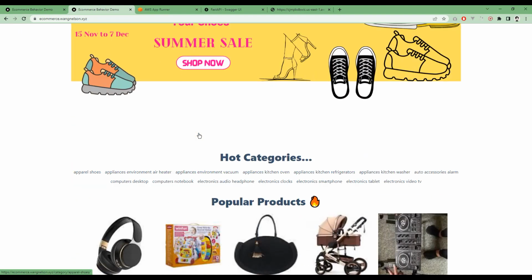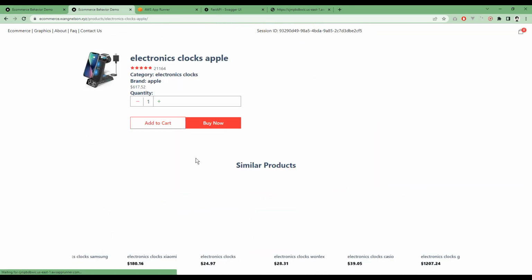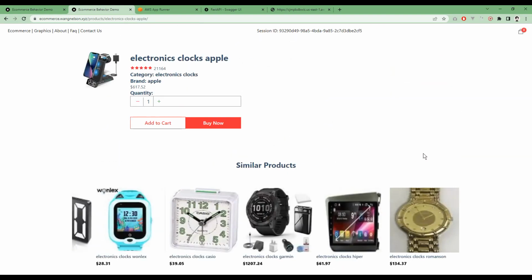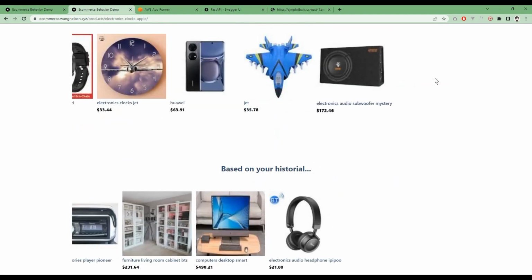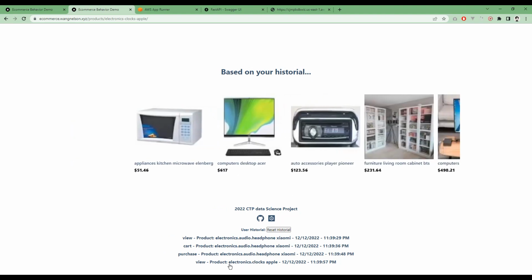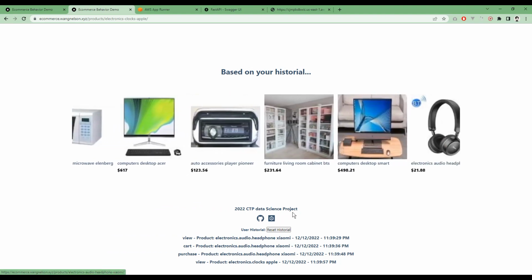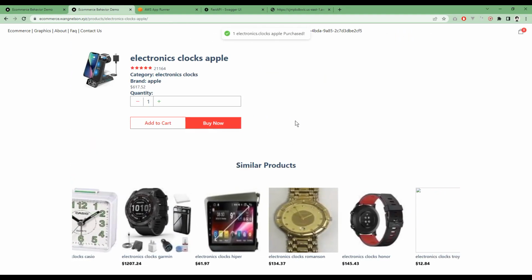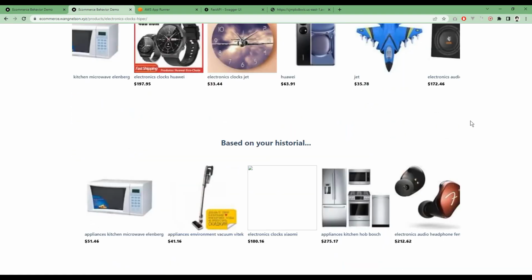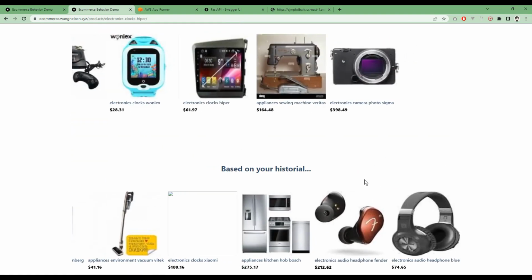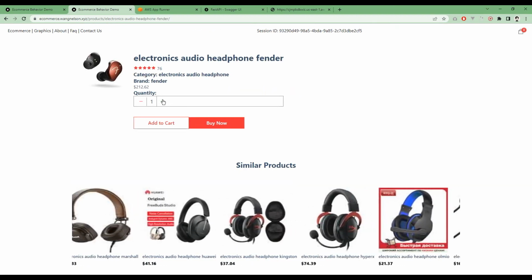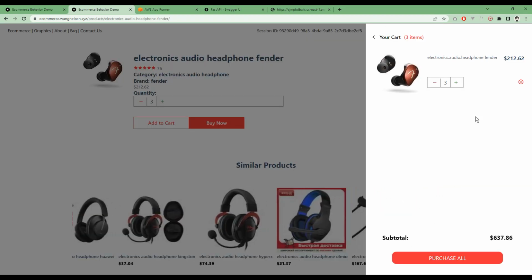So let's say I go back and I want to look for some electronic clock phones. So now you can see that here we have the recommendations based on this electronic Apple, and here we have the recommendation based on historial. Historial being that we searched for products, electronic headphones, and also clocks. We can buy things here or see similar products, electronics, and then we have more recommendations. And if we like something, for example, let's say that based on my story, I kind of like this, I can add it to my cart and buy it.